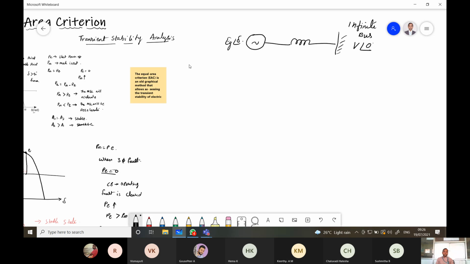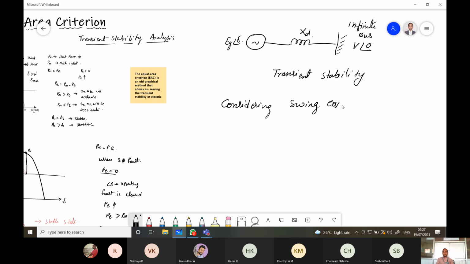Okay. So it is possible to study the transient stability by means of a simple criterion, without using the numerical solution of the swing equation. So we can study the graphical representation, that is called the equal area criterion. So initially considering the swing equation.